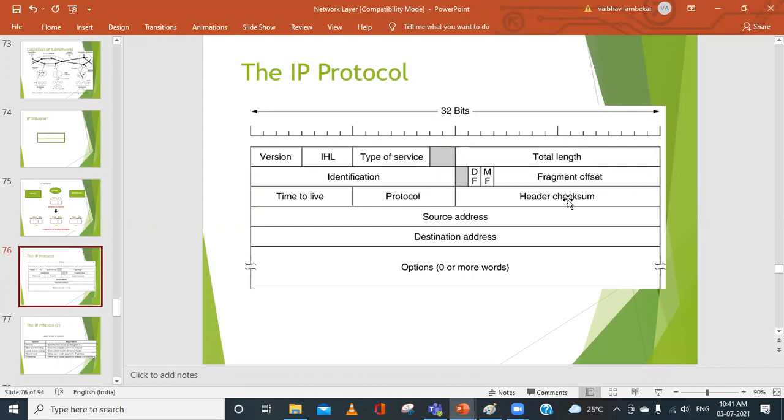And next we have something called the header checksum. Like we have studied the checksum, yes or no? Everyone has studied the checksum, the error detection mechanism, in the previous semester. Okay, so which types have you studied? CRC, cyclic redundancy check.